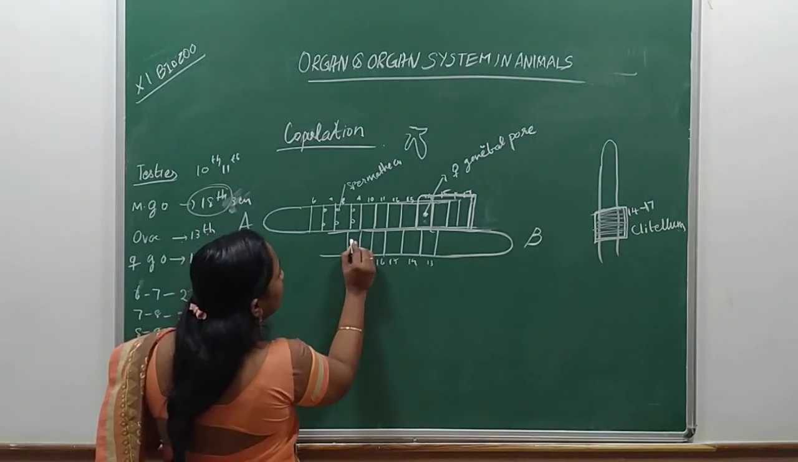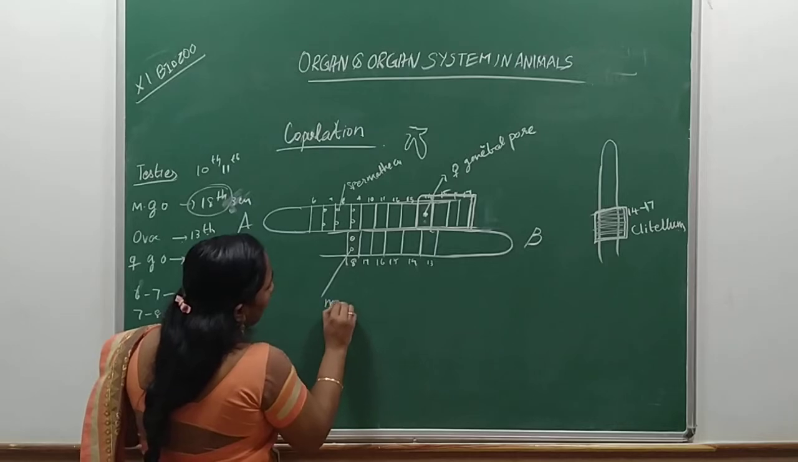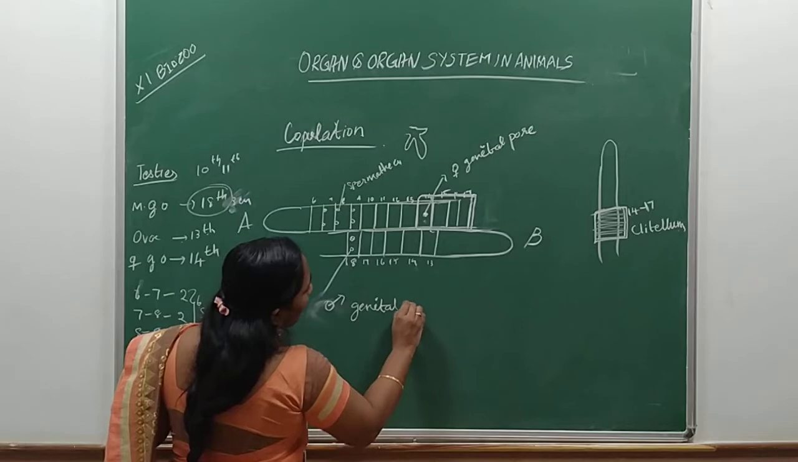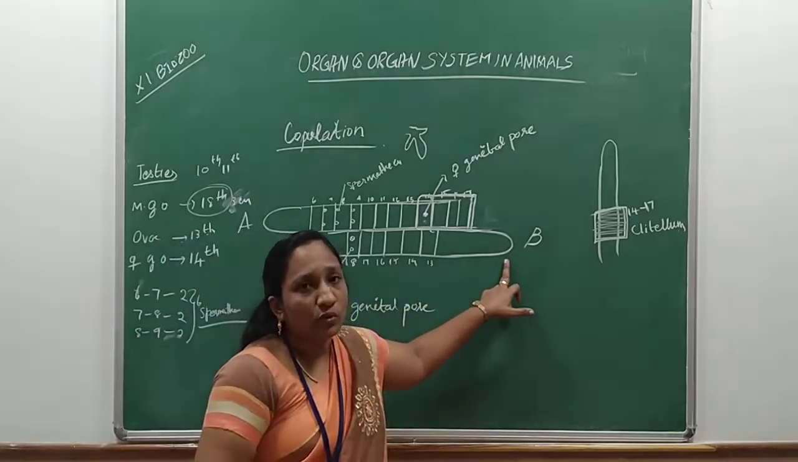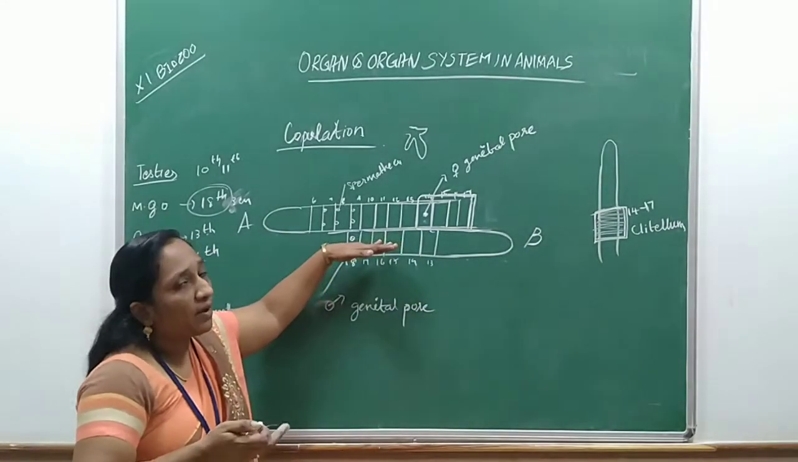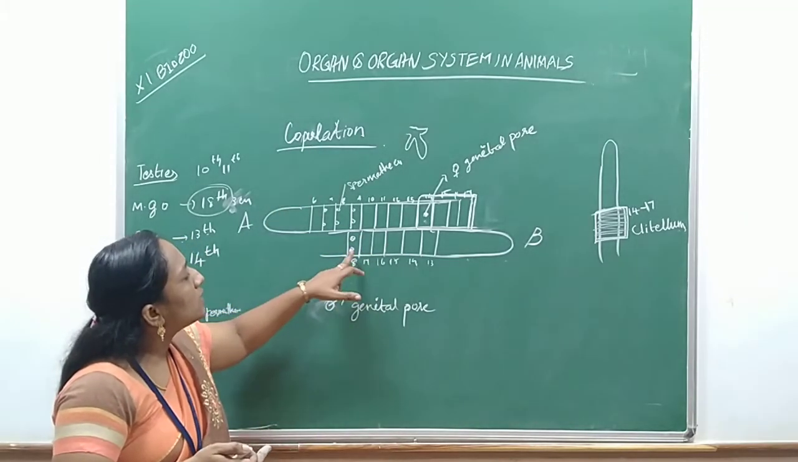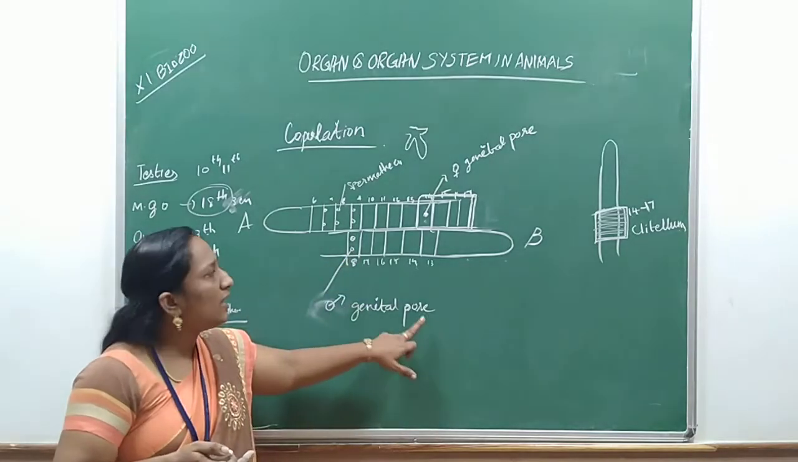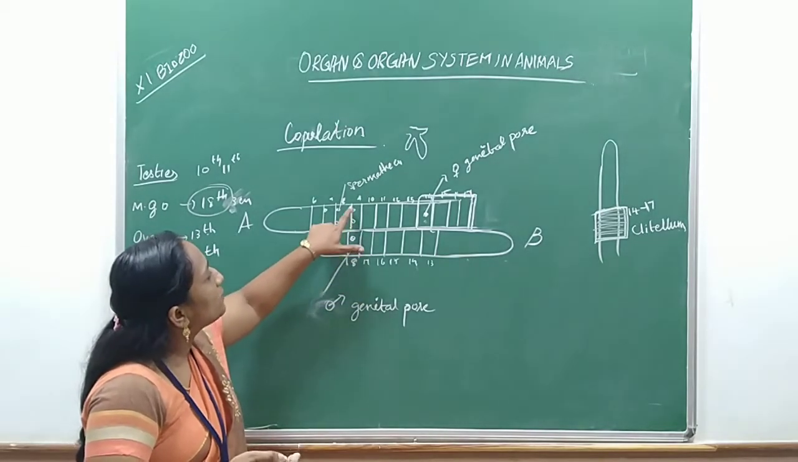Now, the 18th segment has the male genital apertures. That is the male genital pore. Once worm B is mature, it will come and fix like this. This is called the process of copulation. During this process, the penial setae present near the male genital pore are used to penetrate and place the male gamete inside the spermatheca.